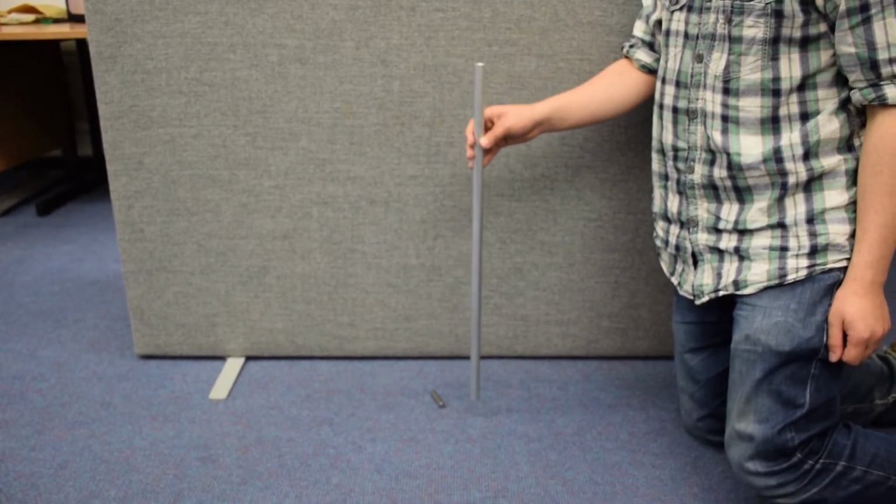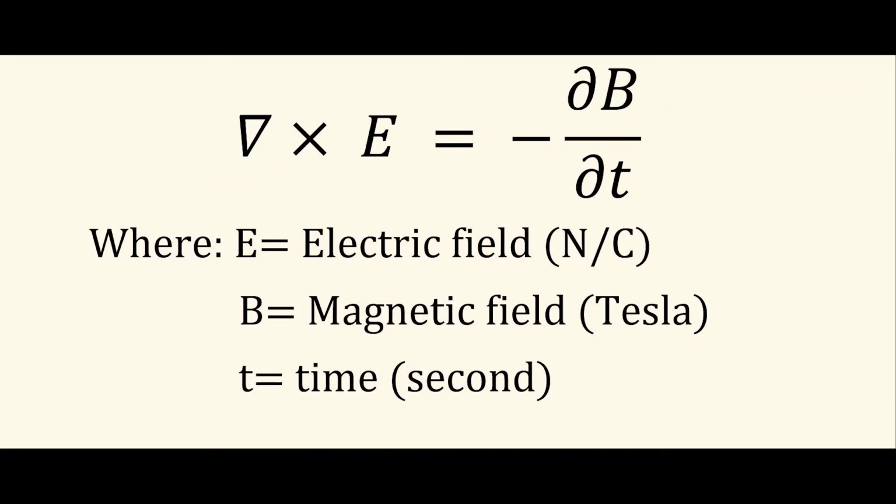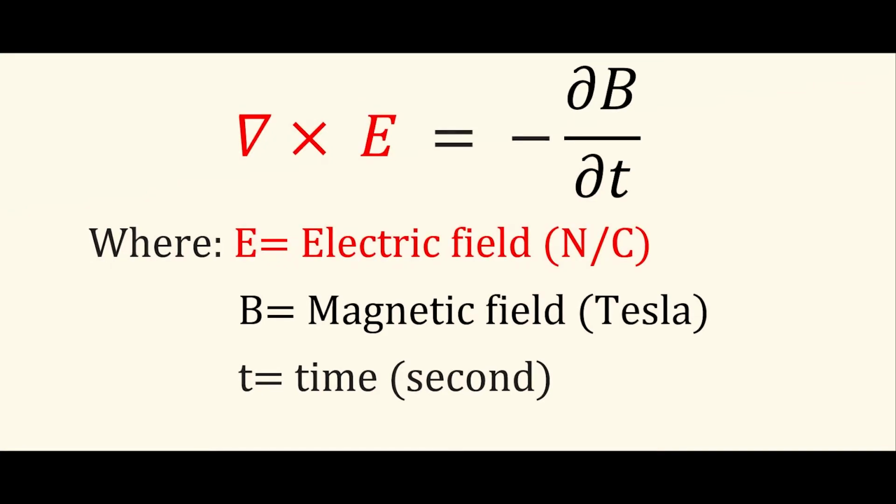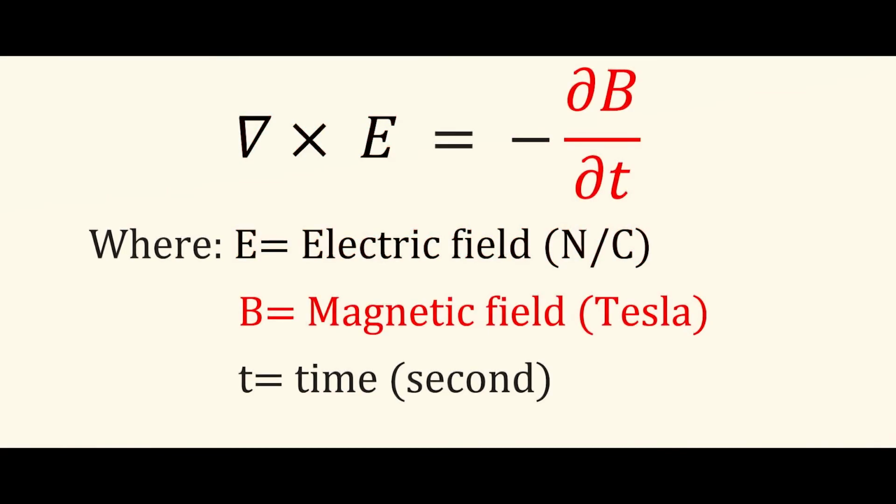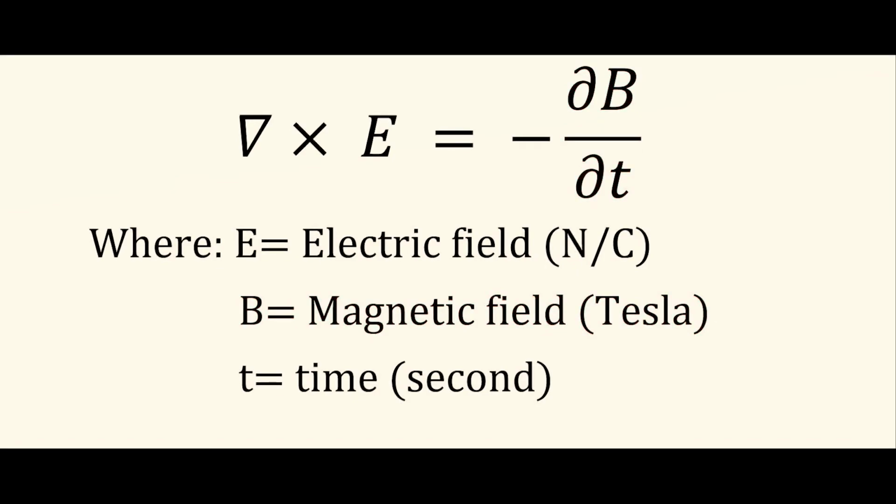Maxwell took this further by showing that an electric field that varies over space is paired with a magnetic field that varies over time. This now applies to all electromagnetic phenomena. So here on the left-hand side, we have the curl of the electric field. The right-hand side represents the magnetic field changing over time. We still have this negative sign as Lenz's law still holds. This equation shows that the electric field and the magnetic field are intrinsically linked.